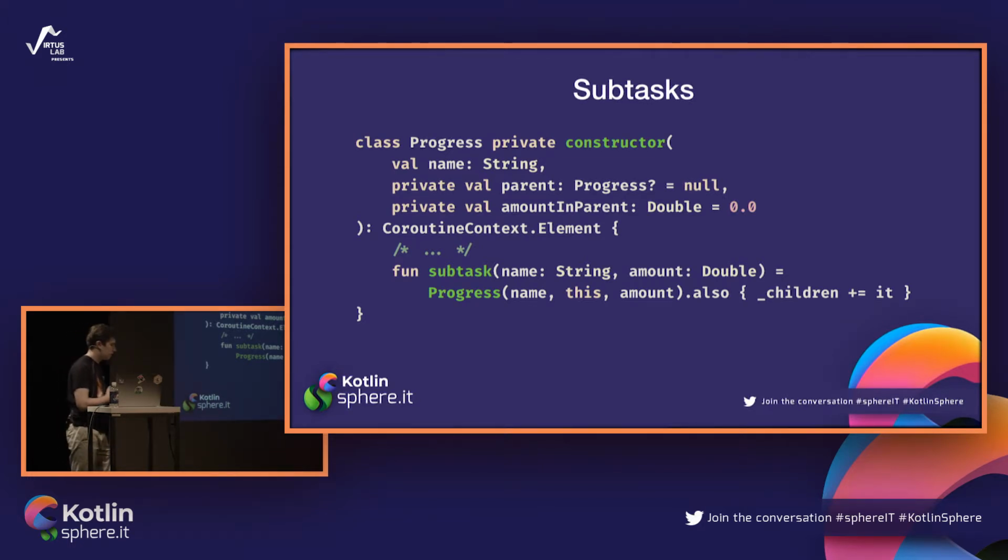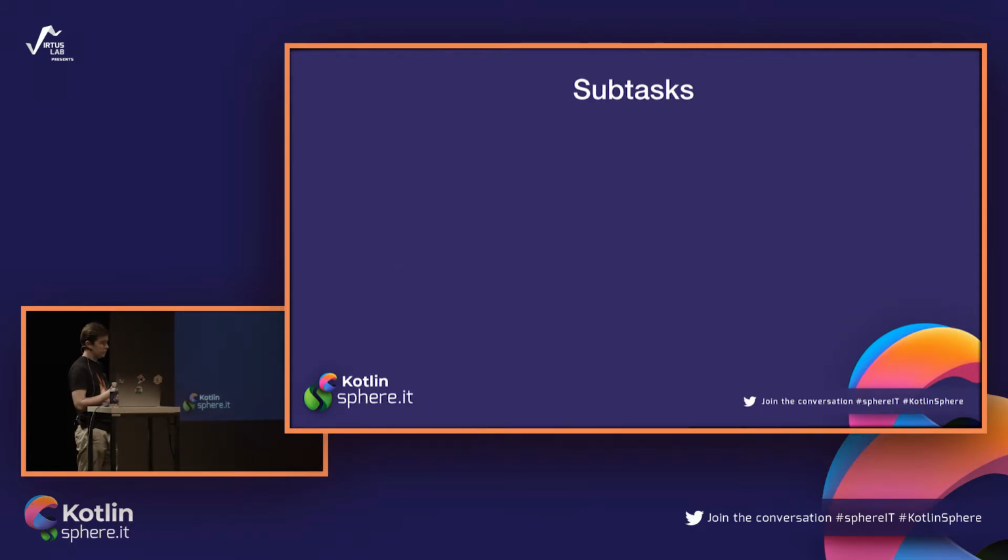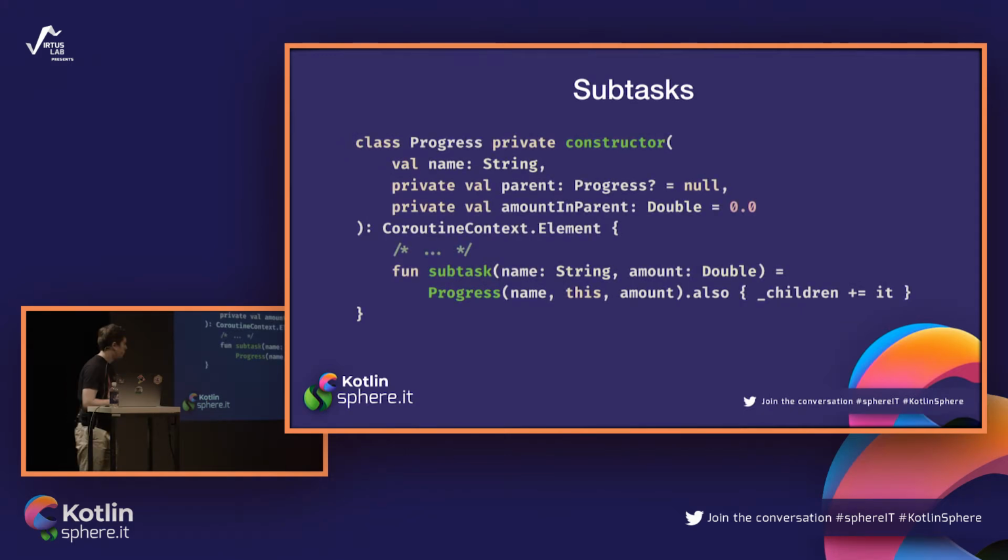So for example, if one child is doing 25% of the work of the parent, after this child finishes, the progress bar for the parent should be 25% further than it was when this child was starting. Of course, if there's no other source of work done. We've also added some methods for a handy way of creating new subtasks, like children, and a few other methods, but they are not interesting, and we've made some changes in existing ones. For example, we've added a method to create a top level.